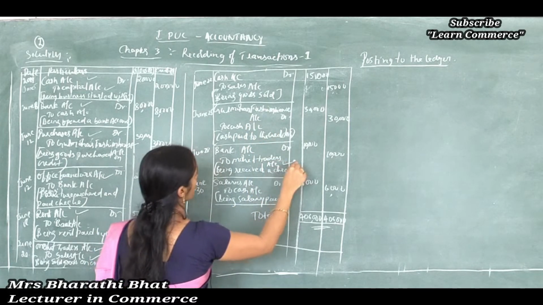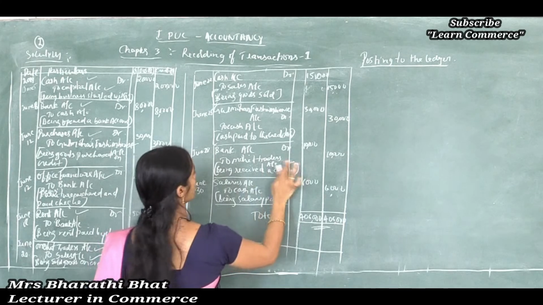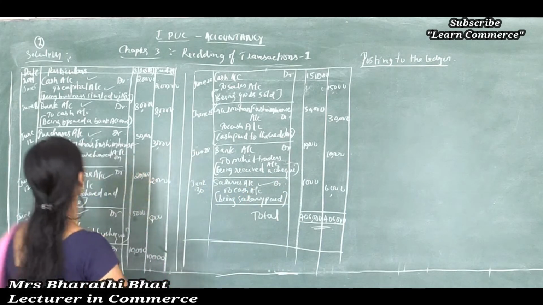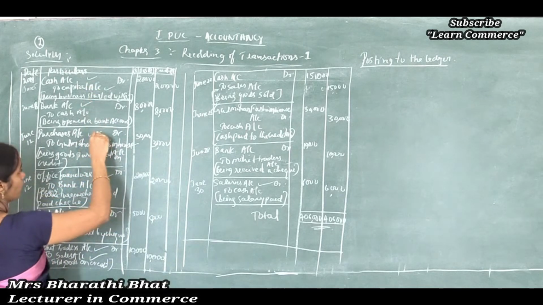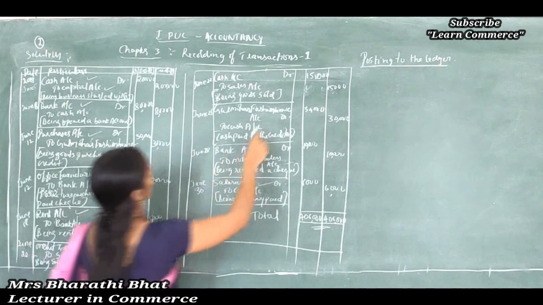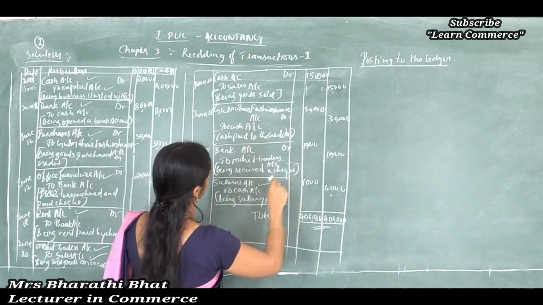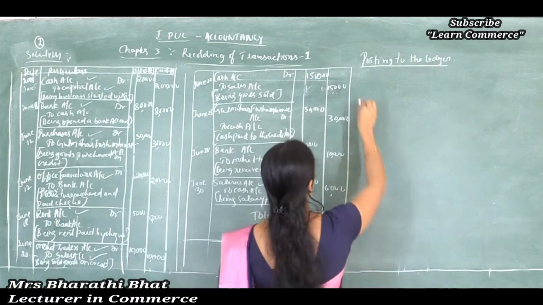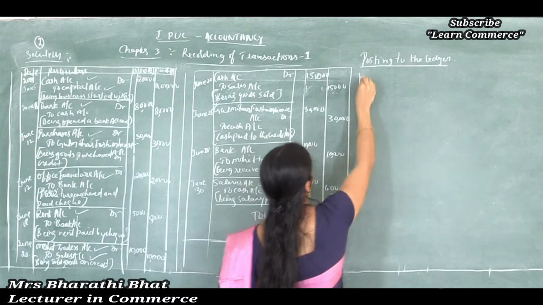Bank account and Mohit Traders account we already prepared. So 1, 2, 3, 4, 5, 6, 7, 8 and 9 accounts, total 9 accounts. Let's prepare them one by one.